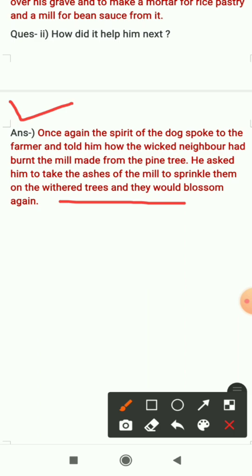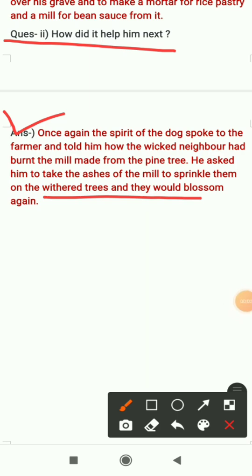So once again, the spirit of the dog appeared to the farmer in a dream and told the farmer how the wicked neighbors had burned the mill made from the pine tree. The spirit of the dog asked him to take the ashes of the mill and sprinkle them on the withered trees, and they would blossom again. Withered means dry trees. So the trees would blossom again.